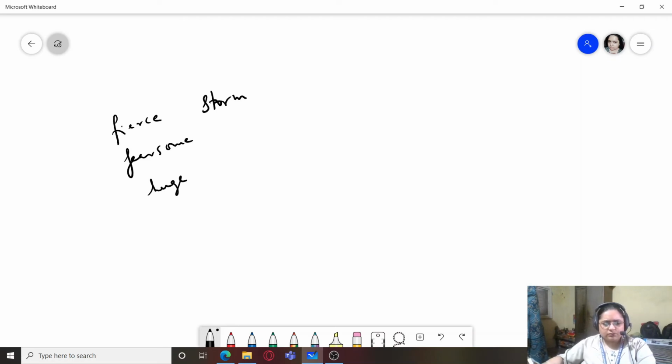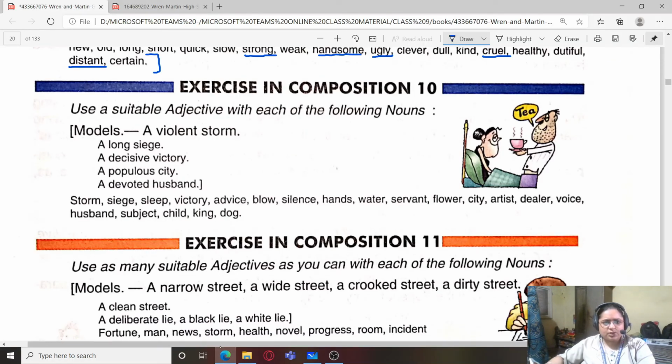We can describe these nouns using any of the adjectives. Siege: a gruesome siege, a historic siege. Sleep: a deep sleep. Victory: glorious victory, historic victory. Advice: medical advice, legal advice, good advice, bad advice.